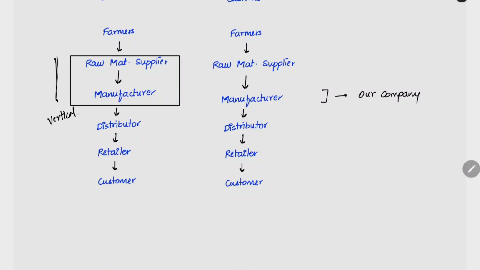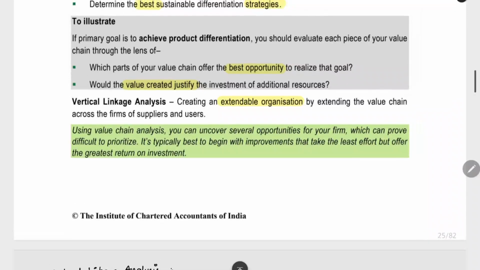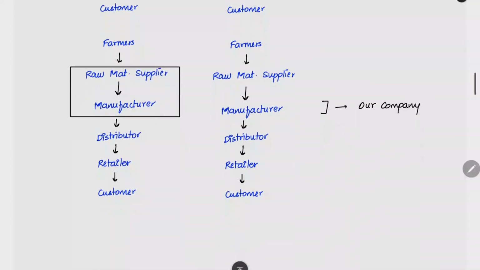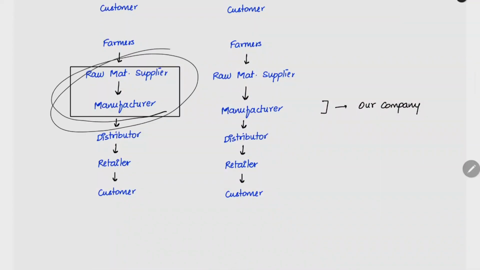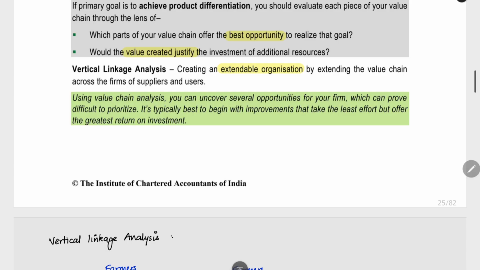Vertical integration. So what they are saying is that we have to do the vertical linkage analysis. The meaning is whether it is profitable to purchase the raw material supplier's business, that we have to see. Whether going vertically is profitable for the company, that we have to analyze. That is the meaning of vertical linkage analysis.